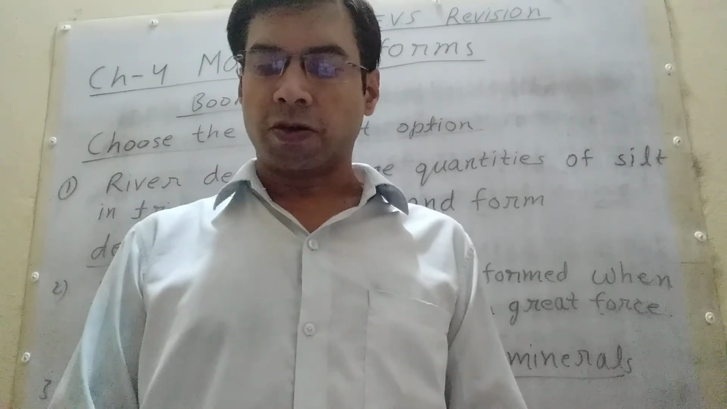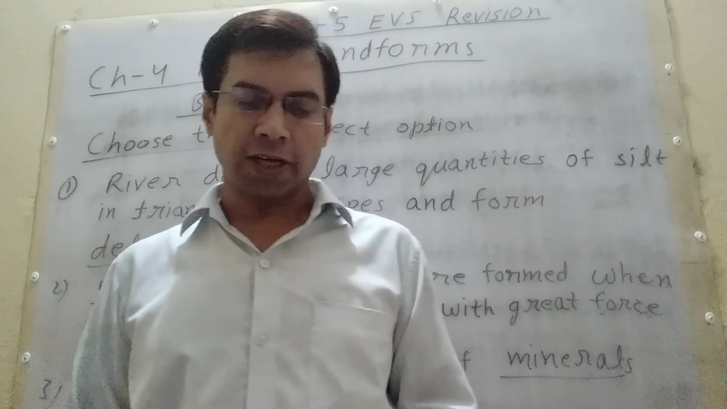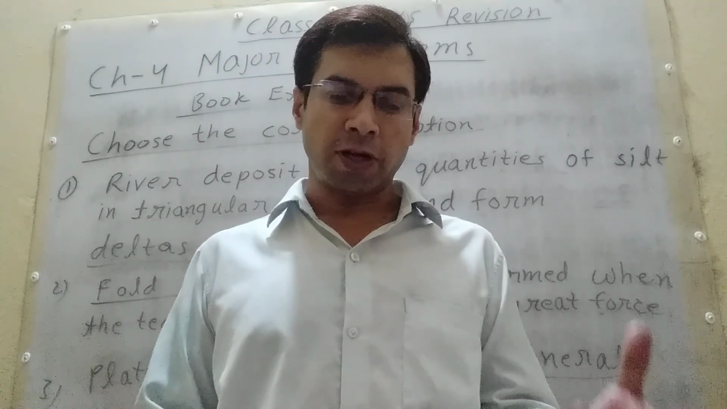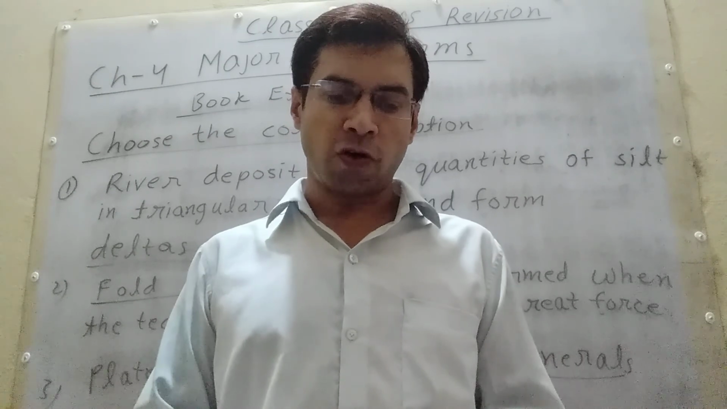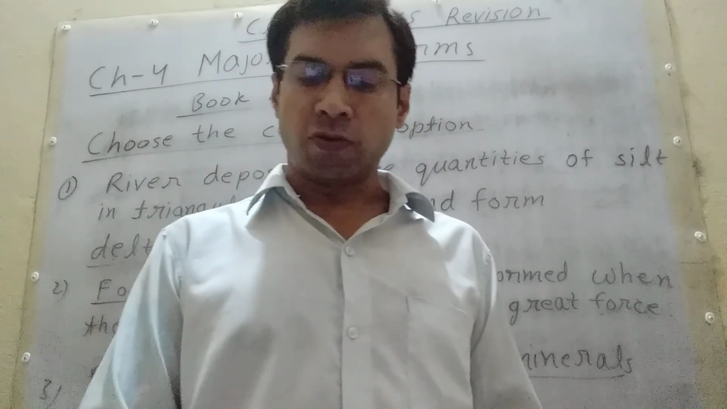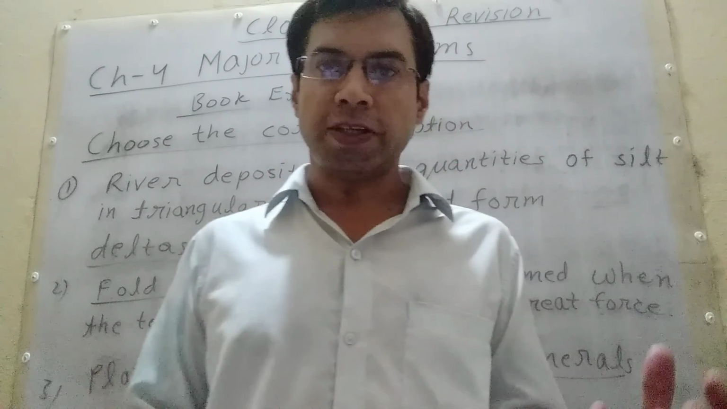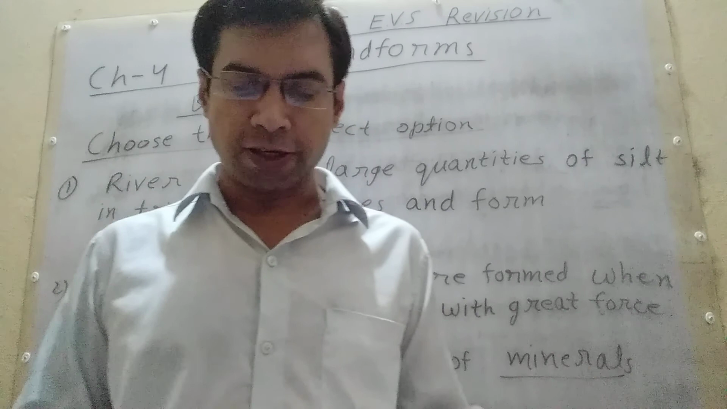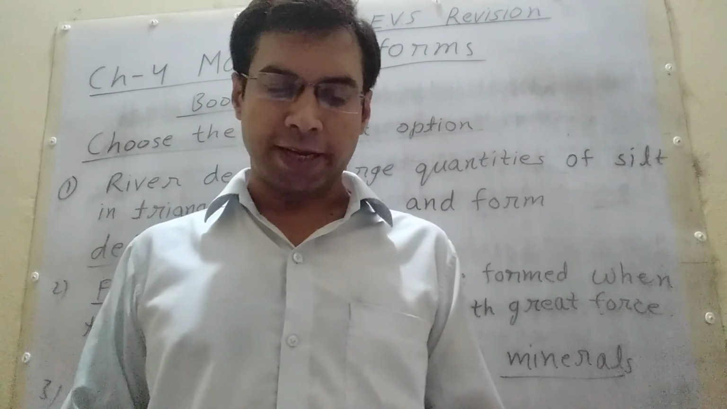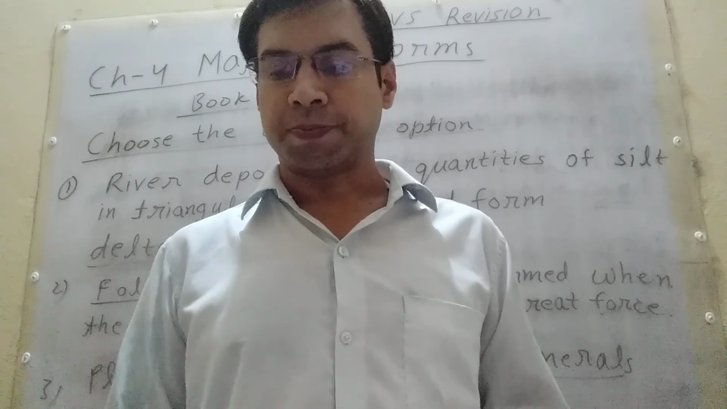How are fault or block mountains formed? Fault or block mountains are formed when materials from the core of the earth come out through faults or cracks in the earth's crust. What is a plateau? Give an example. Plateaus are naturally raised areas of land which have steep slopes and flat tops. They are also called tablelands. Example, Deccan Plateau, Chota Nagpur Plateau.